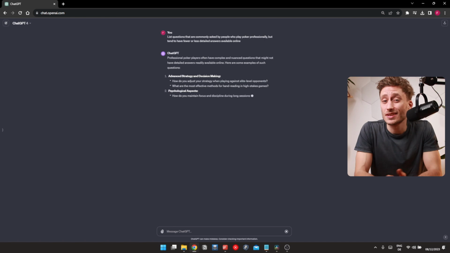What this does is use frequent search terms. I think ChatGPT has only access to Bing and not Google, but it should be the same thing. And then crawls through the highest ranked sites in the poker niche, trying to find if there is content answering these questions. And if there is no content, it lists the question.